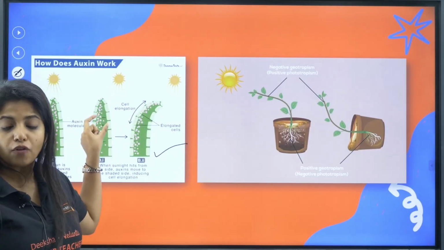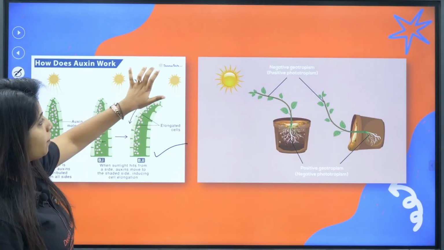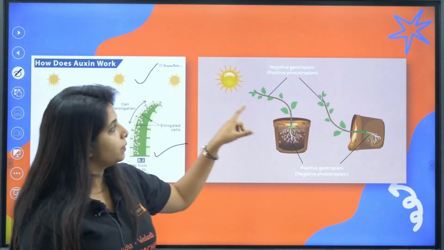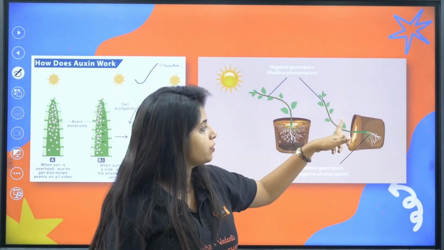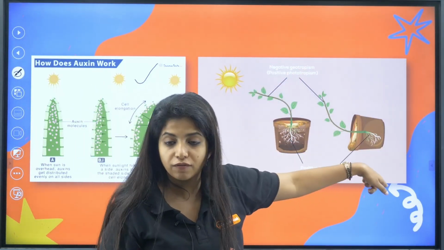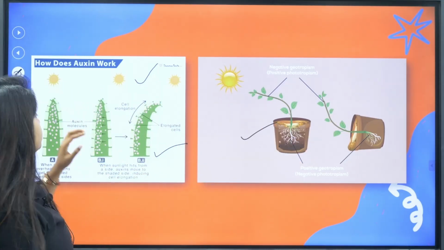They ask about the role of auxin in thigmotropism as well as phototropism. So this is an example of phototropism. Make sure you know it. Similarly, positive phototropism, negative phototropism. Okay, negative geotropism, positive geotropism. All of it really, really important. You should know the direction of each of them.